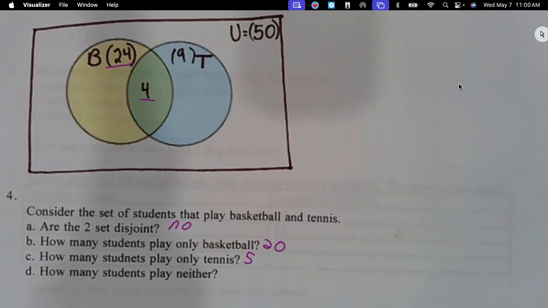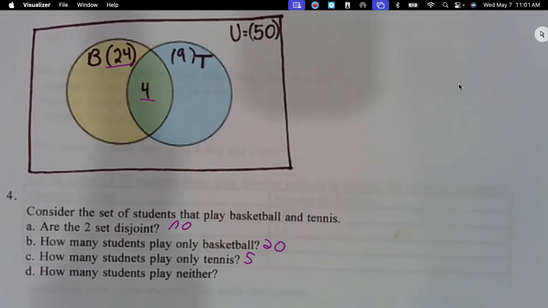Can't you just do 24 plus 9 minus 4? That's a parentheses. Oh yeah, there's parentheses. 21. Sorry. Okay, I made this. So to find how many play neither, I wouldn't worry about the 4. I would just do 50 minus those 2 numbers. 17? Wait, what? No.